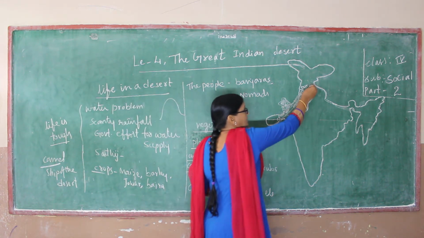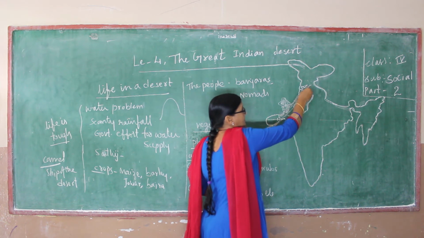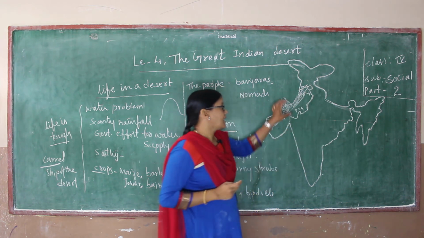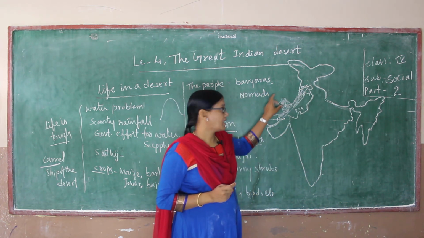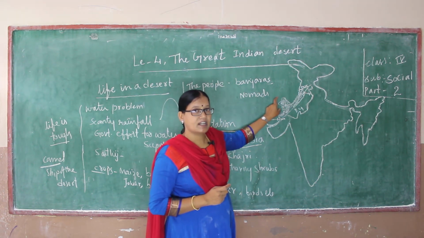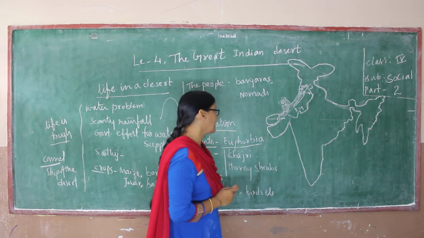If you see the India map, one river tributary passes here, the Satluj river. They are making plans to supply water through a canal system from the Satluj river, and that canal is the Indira Gandhi canal.